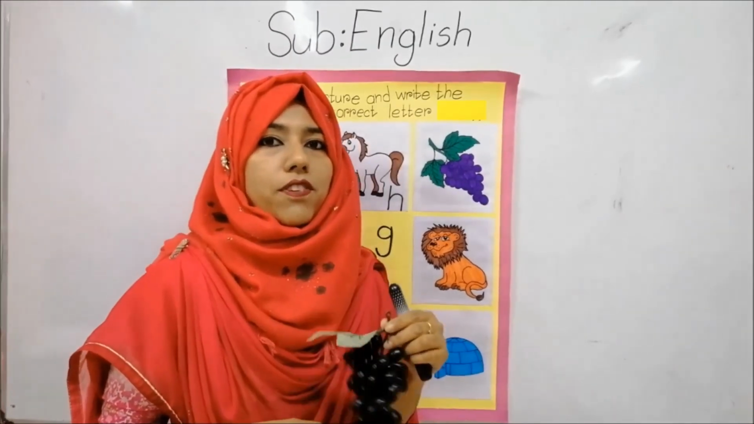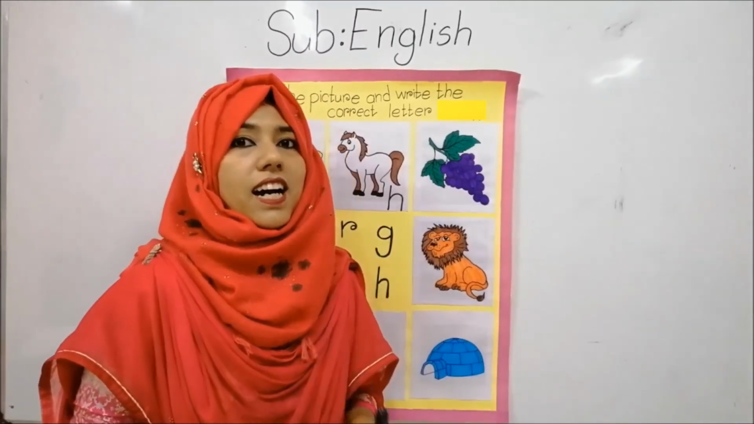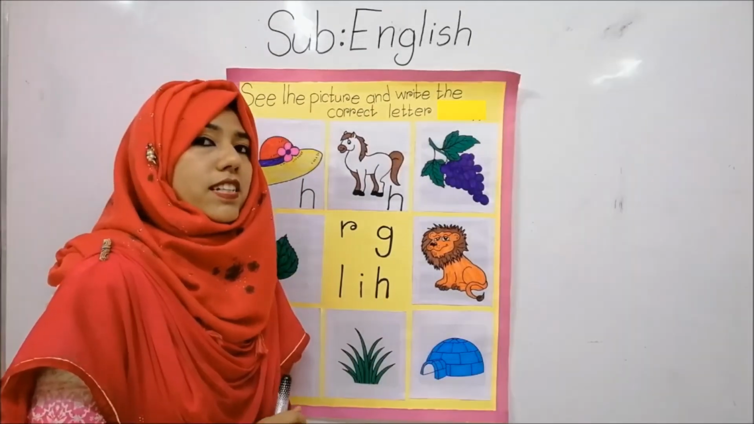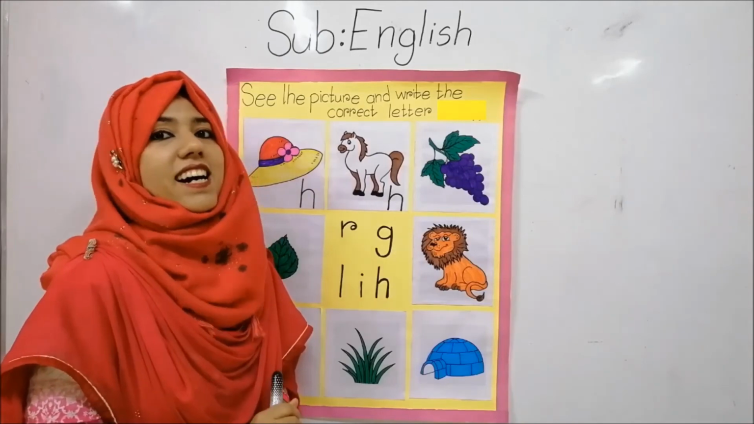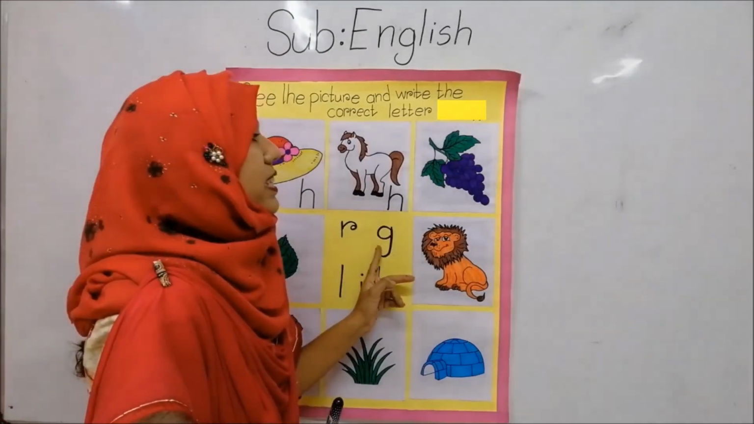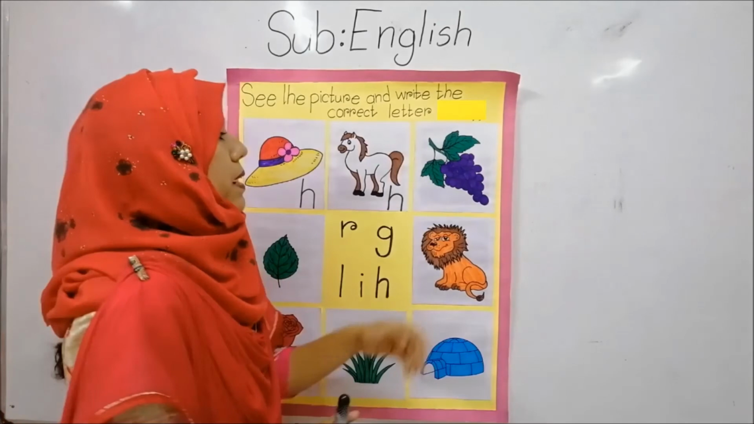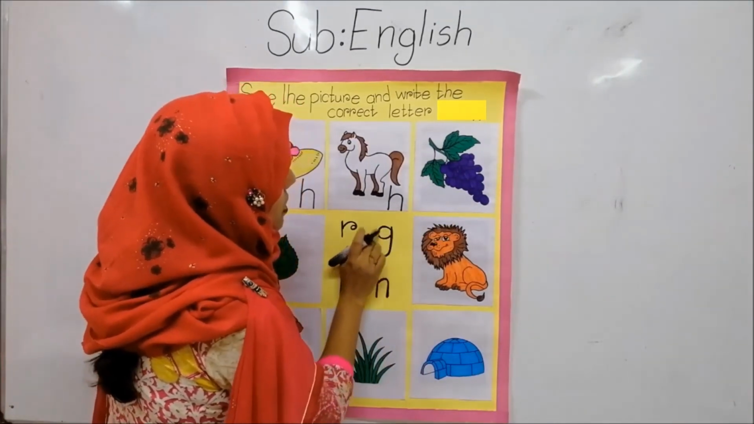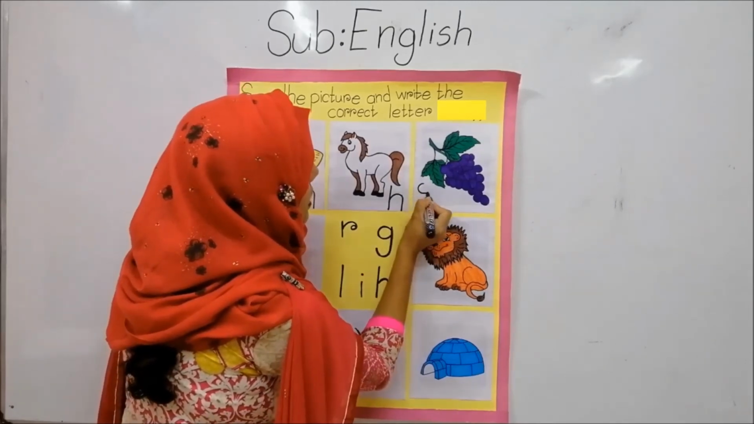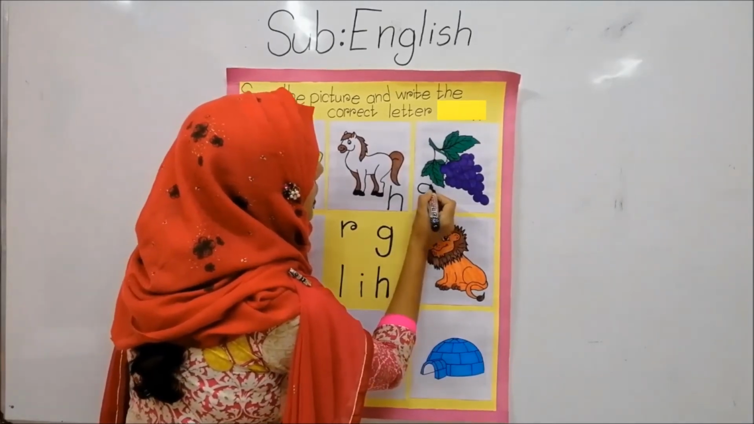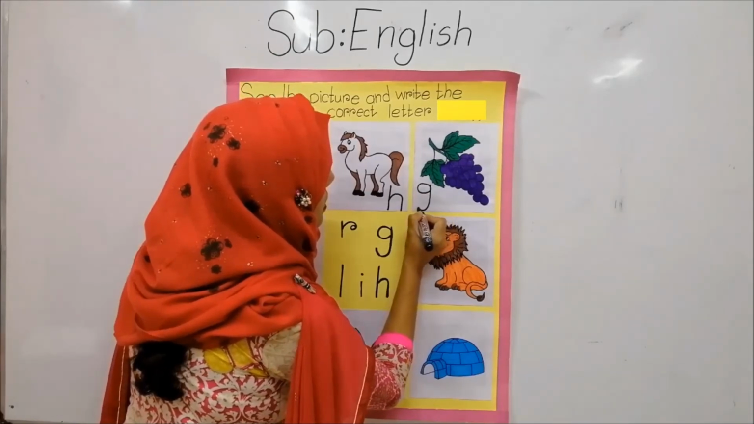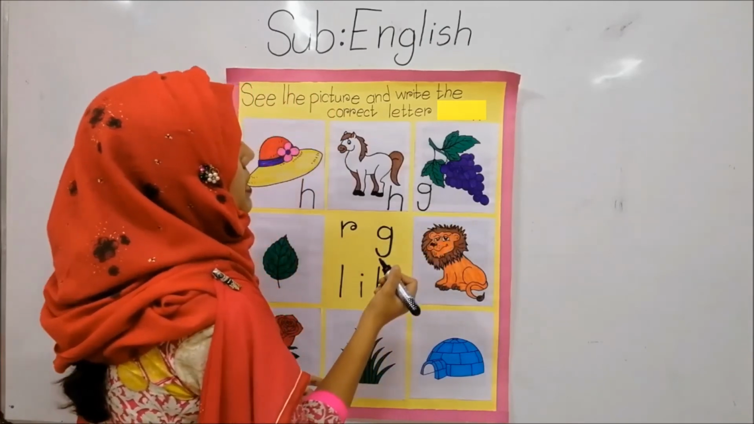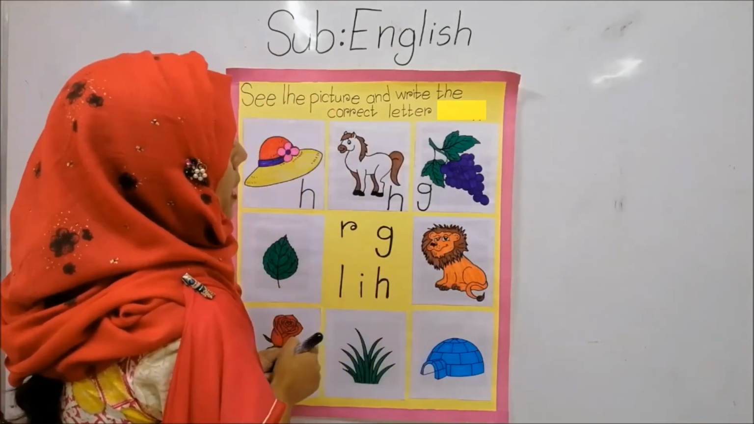So, what for grapes? Ga, ga, grapes. So, which letter's phonic sound is ga? G phonic sound is ga. Yes, G phonic sound is ga. So, G for grapes. So, we will write G here, right? At first what? At first circle. Circle. Then standing stick, then half circle. This is letter G. G for grapes.